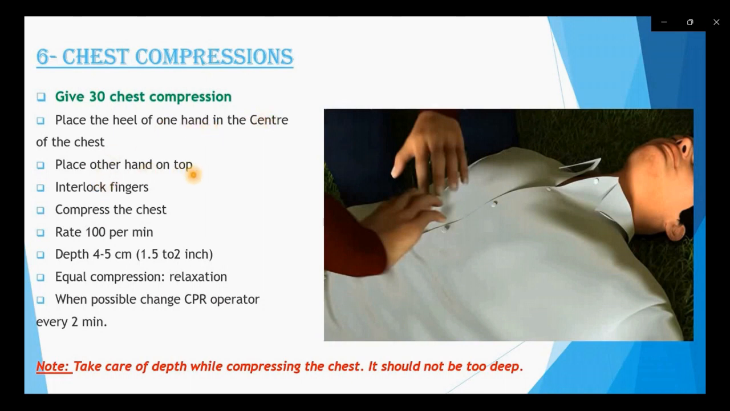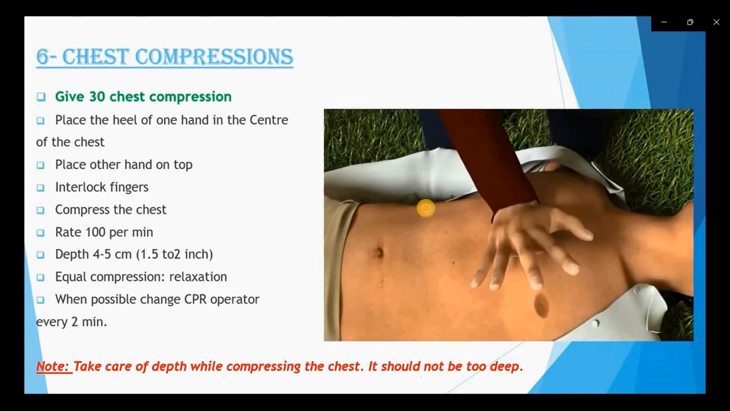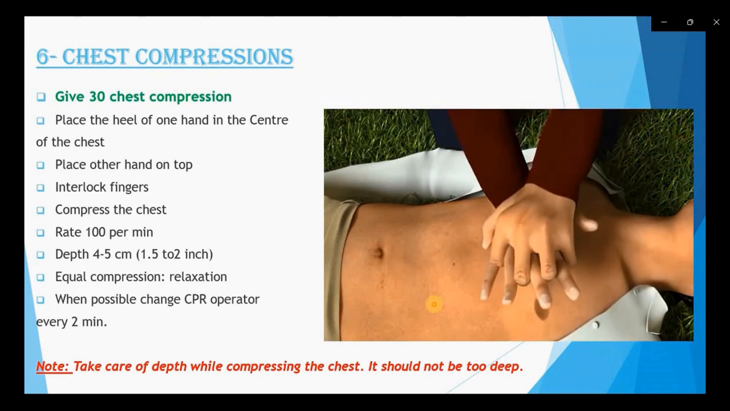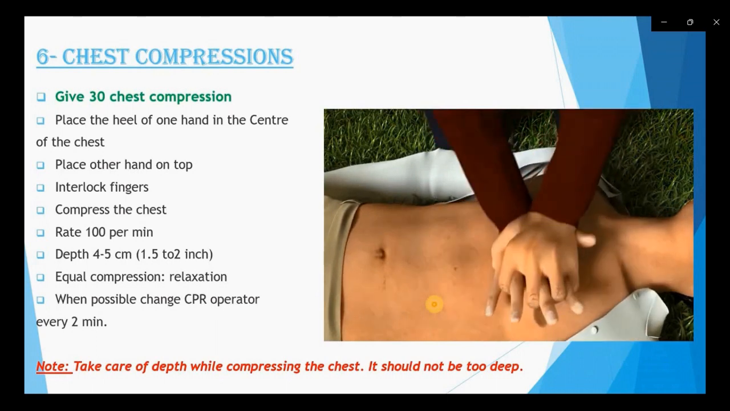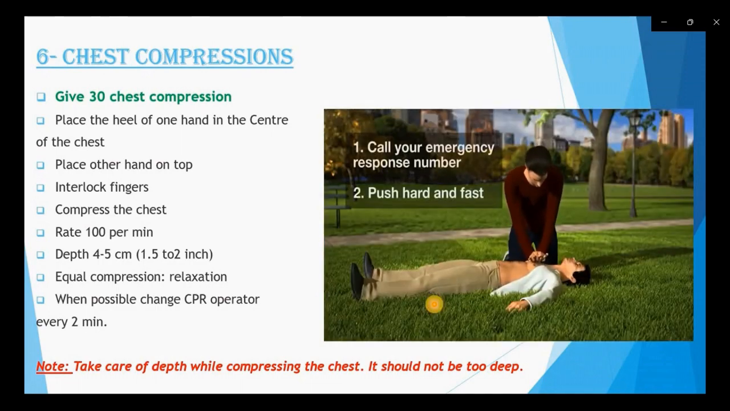Then compress the chest, and while compressing the chest there is a rate. We have to follow a rate of 100 per minute, meaning we have to give 100 compressions per minute. Then, if I talk about the depth, the depth should be 4 to 5 centimeters. We should also be careful. You can look at this video, friends, to see how this person is giving the chest compression. He has put the heel of one hand and interlocked the fingers. Chest compression he has started. The rate is 100 per minute and the depth is 4 to 5 centimeters.